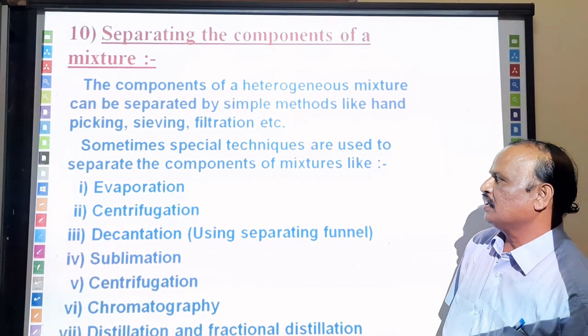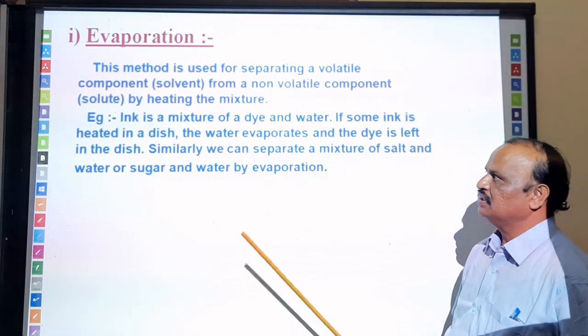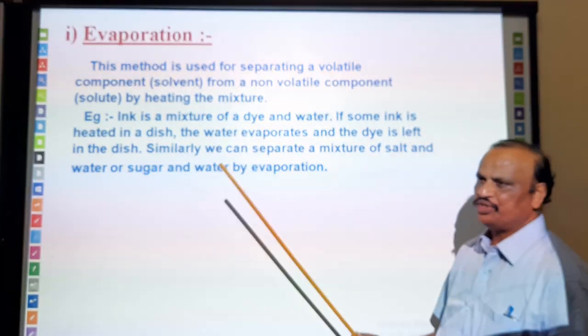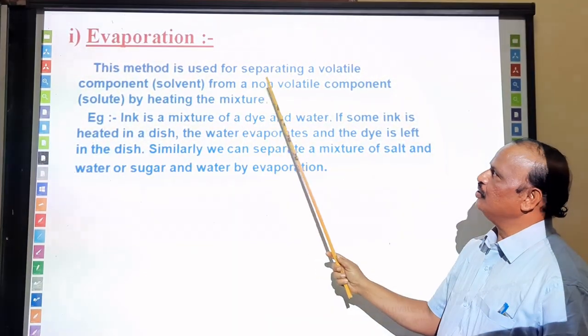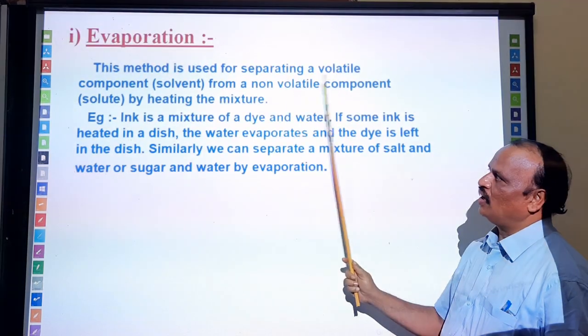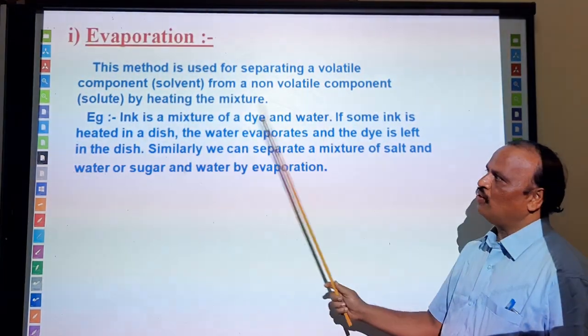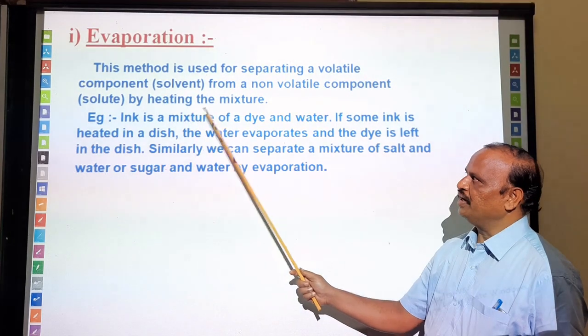One is what we call evaporation. Evaporation is a method used for separating a volatile component from a non-volatile component by heating the mixture.